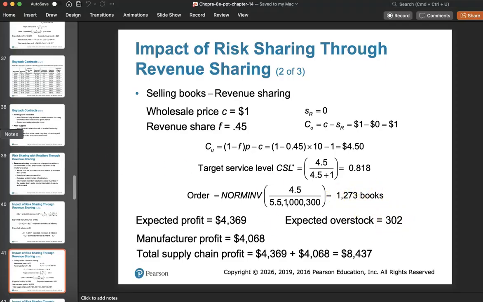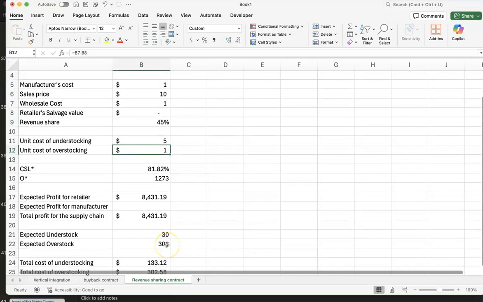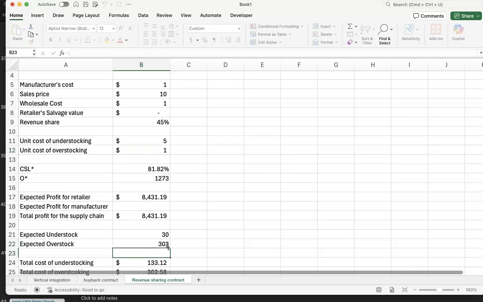1,273 books. Now the expected overstock is 302 books, so that's what we see. I guess 303 because I rounded up. I guess they rounded down, but that's okay. Expected overstock is 303, it's not going to matter that much. Now let's look at the profit for the retailer and the profit for the manufacturer.